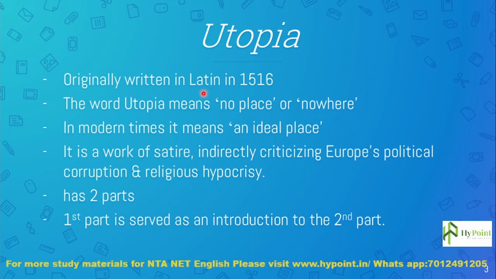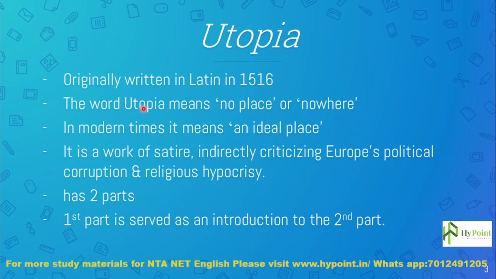Language plays a great role in the rise of nationality. But Thomas More believed that Latin would regain its popularity and authority as a classical language. That's why he wrote his prestigious work Utopia in Latin in 1516.